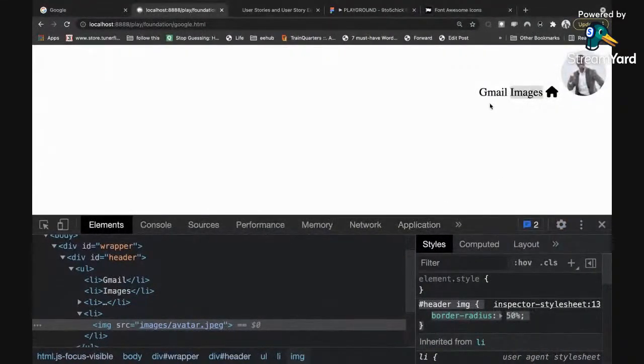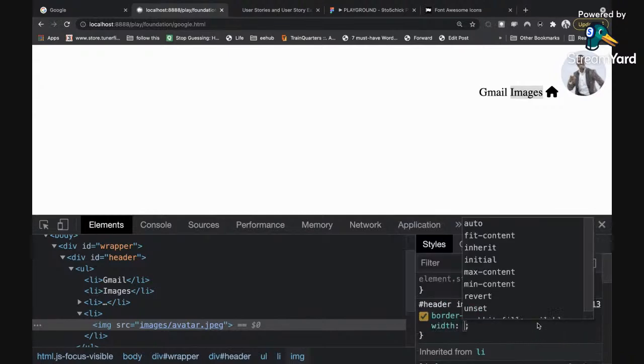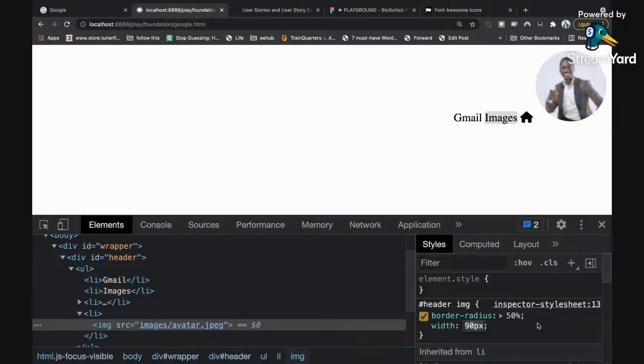So now the next thing we want to do is to align this thing to the center of the image itself. Another thing I want to do for the image is to reduce the size. So I'm going to give it a width of like 100 px, which is big. I'm just going to reduce it to about the size that we want. So I think it's about this size, 20 px. Something about this size. Yes. So that is it.